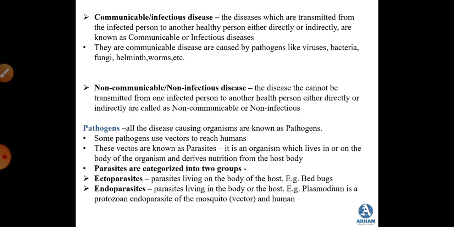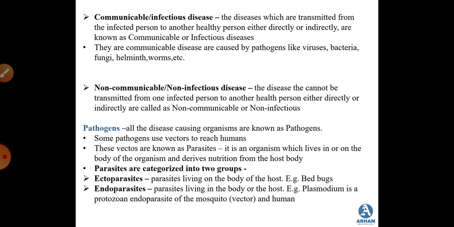they derive nutrition from the body. And these parasites, on the basis of their location, are categorized into two groups. They can be either ectoparasites or endoparasites. As the name says, ectoparasites are the parasites which are on the body of the host, and endoparasites are the parasites living in the body of the host. For ectoparasites, the example is bed bugs. Here the bed bug is the parasite, that means it is a vector that is carrying the pathogens like viruses, bacteria, fungi, worms, etc.